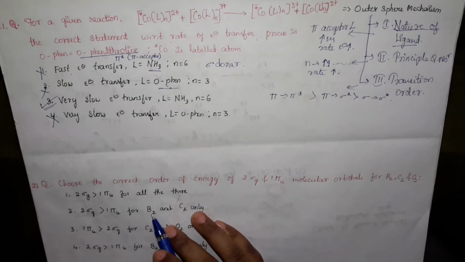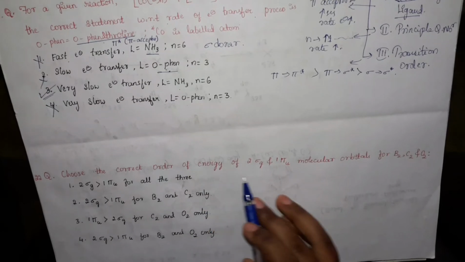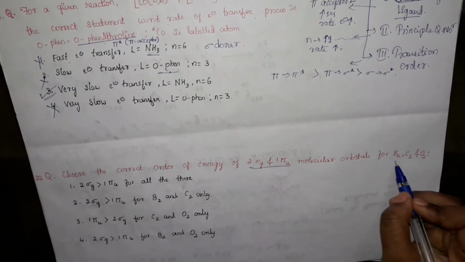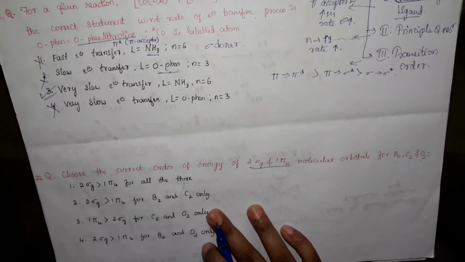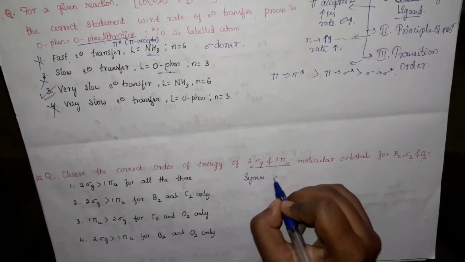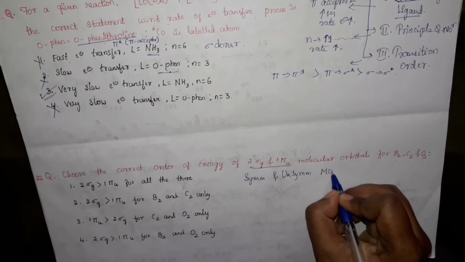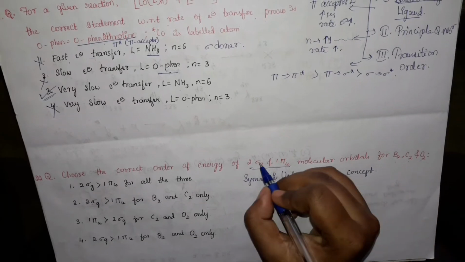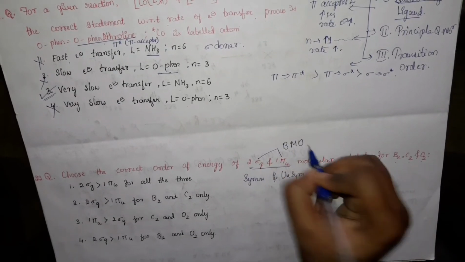The second question we have is to choose the correct order of energy of 2 sigma g and 1 pi u molecular orbitals of boron, carbon and oxygen. To solve this question, we have to consider the symmetry and unsymmetry molecular orbital diagram concept. We know that 2 sigma g and 1 pi u are both bonding molecular orbitals.